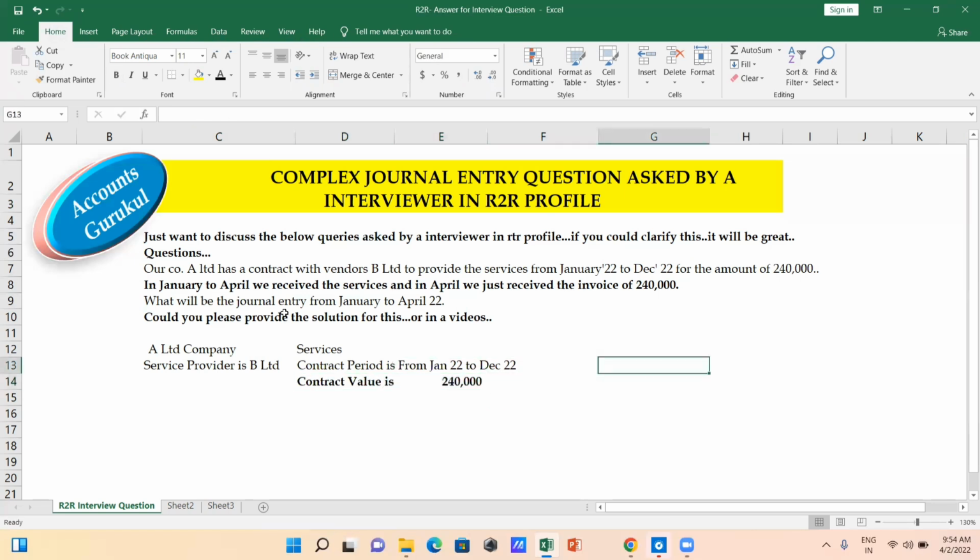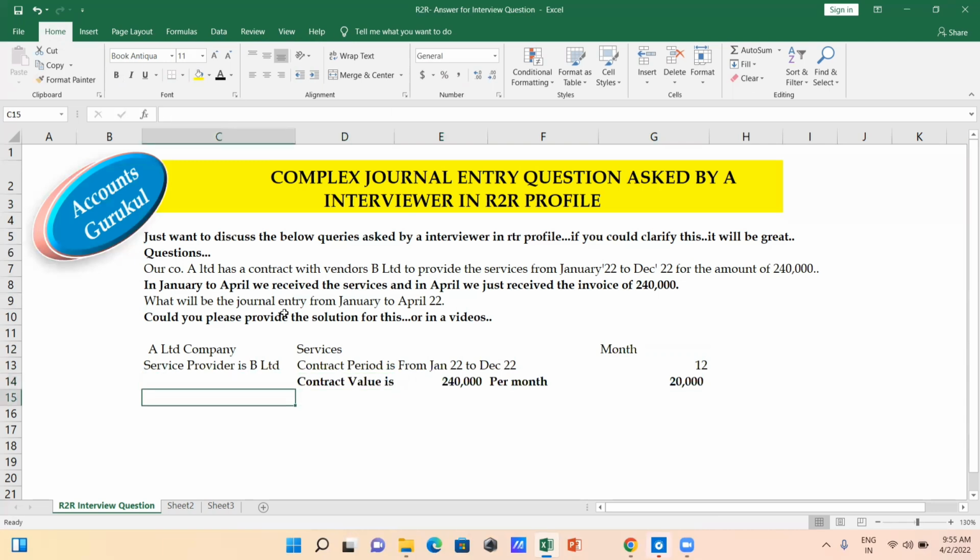The duration from Jan to December is 12 months, so the total duration covered is 12 months. Then how much are the per month charges? Per month it is around 20,000. That's the bifurcation of the entire question.